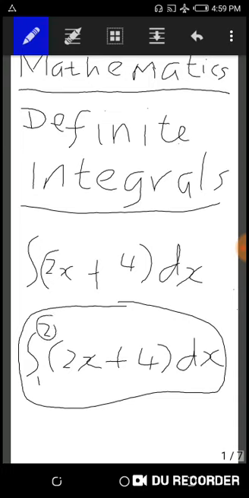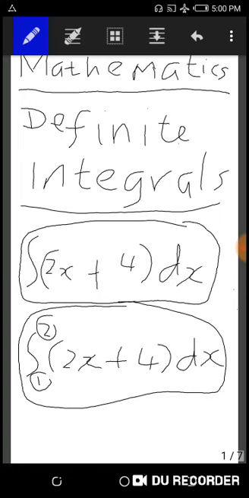The 2 becomes the upper limit, while the 1 becomes the lower limit. You might also call them the upper bound and the lower bound. Whereas the other one is an indefinite integral. There is no bound. It can go on for as long as it wants.